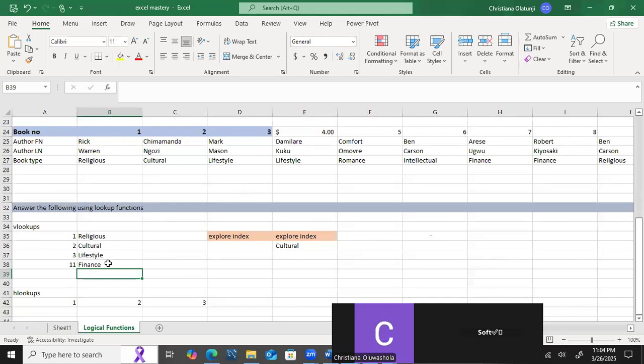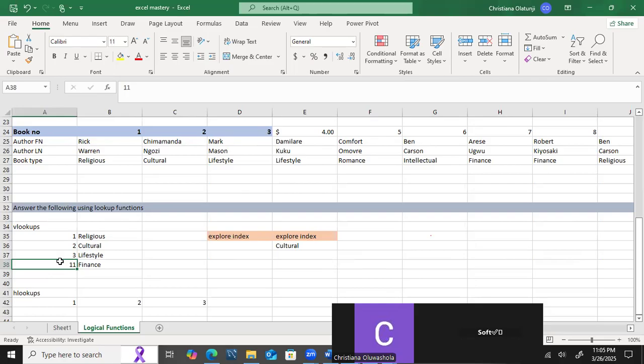That is VLOOKUP. It looks for a value in a vertical manner, from up to down. And just like the function said, what we are looking for should be in the leftmost column. So this is what I am looking for. It is in the leftmost column, the first column on my left. So do we understand? If we don't understand, you can easily call my attention back, or ask on the group, send a message.